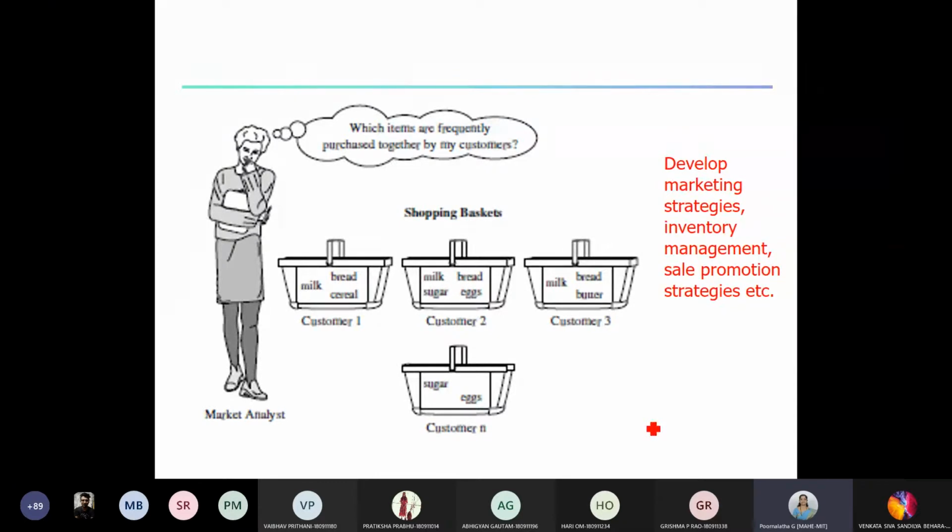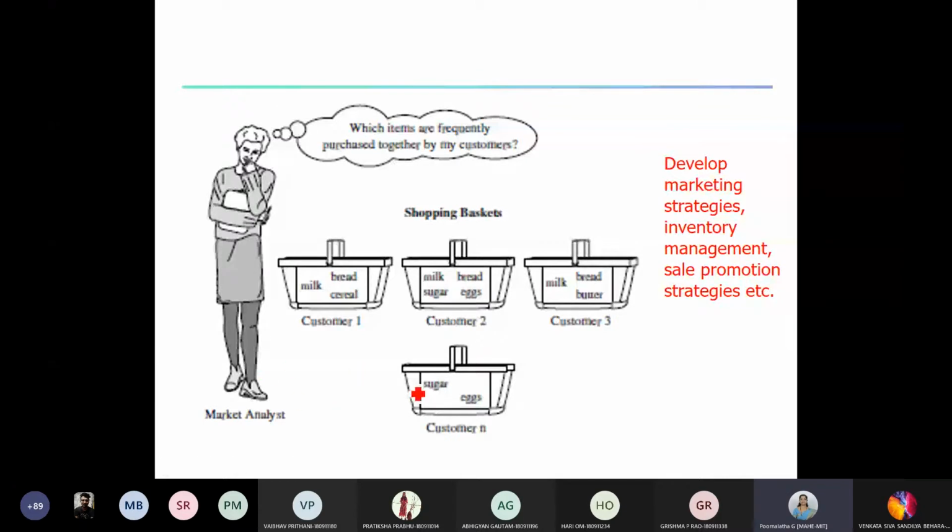So not only the market analyst, it is useful for all those persons who are there in the business, the owner of the market, right? Because the moment the sales increase, the moment the customer prefers the majority of the items that are available, then the profit will naturally be more for the owner. So he'll be happy, right? So there are various persons, the stakeholders, and it is useful for all the stakeholders, and also for the customer.